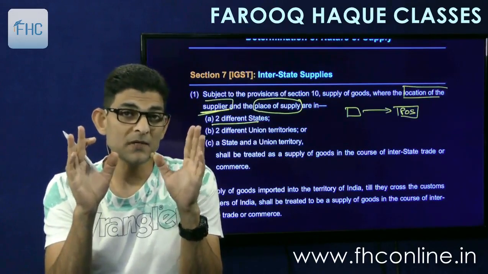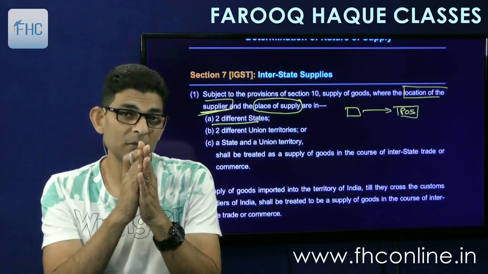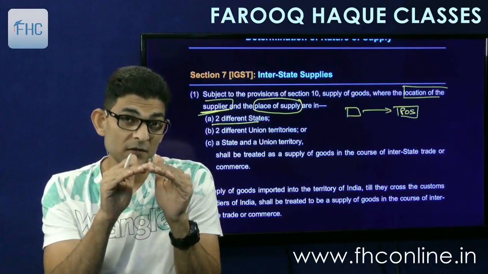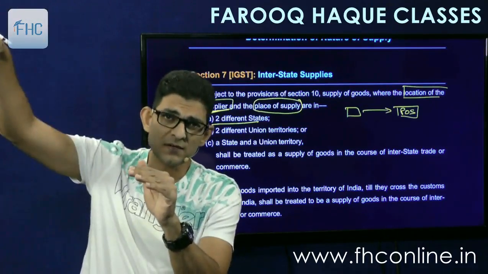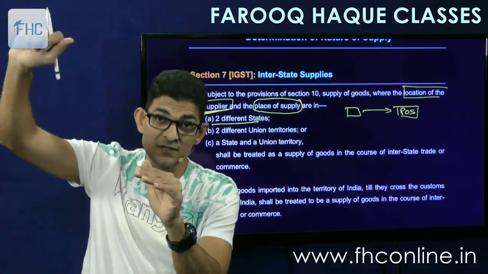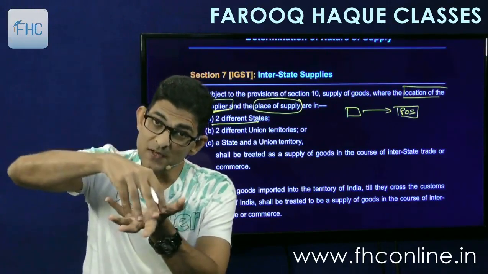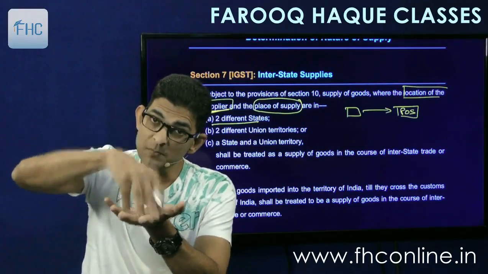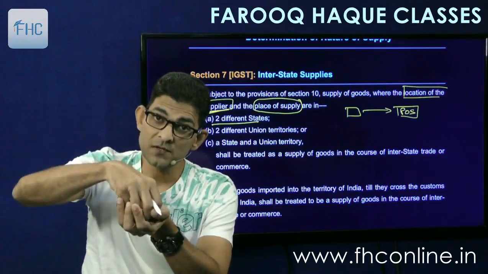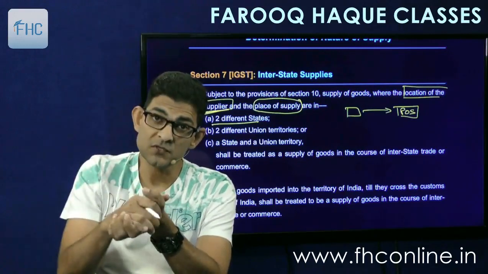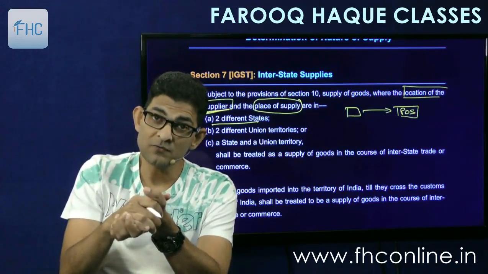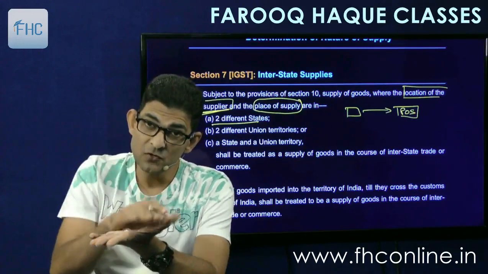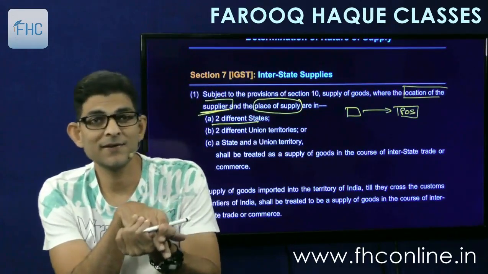So sometimes it may happen that the location of supplier and place of supply are both in the same state, but the recipient is of the other state. The recipient is in another state, but place of supply is in our state only. I am the supplier, this is my place of supply. Recipient may be of some other state. What kind of supply it will be? It will be intra-state supply.